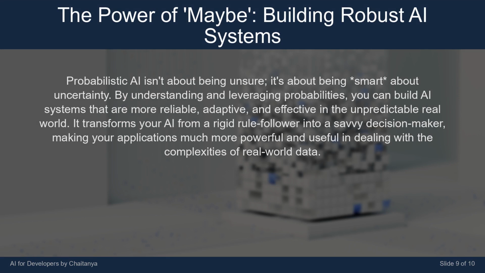Probabilistic AI isn't about being unsure. It's about being smart about uncertainty. By understanding and leveraging probabilities, you can build AI systems that are more reliable, adaptive, and effective in the unpredictable real world. It transforms your AI from a rigid rule follower into a savvy decision maker, making your applications much more powerful and useful in dealing with the complexities of real-world data.